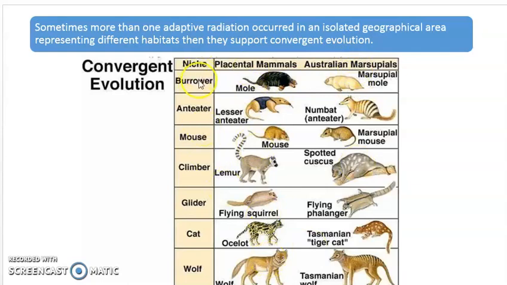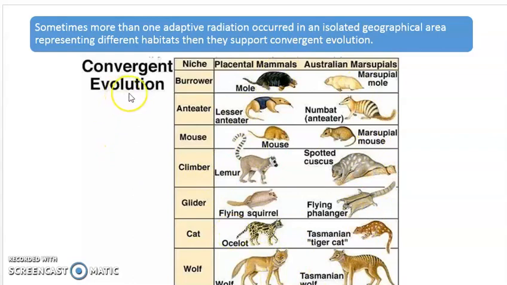Like burrower, their habitat was burrower, two different forms. Anteater, two different forms. It means what? That this placental mammal is showing divergent evolution. They must have some common placental mammal ancestor from which these varieties have evolved, and these Australian marsupials must have some common marsupial ancestor from which these varieties have evolved. It means there were two different adaptive radiations taking place in the same place, same area.